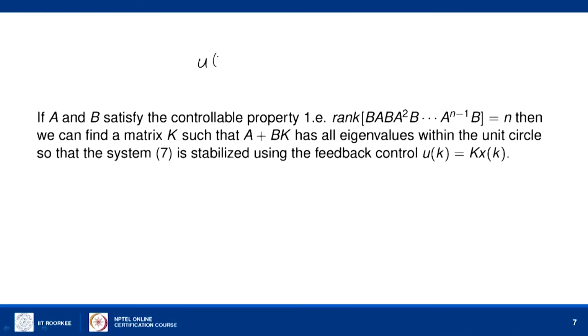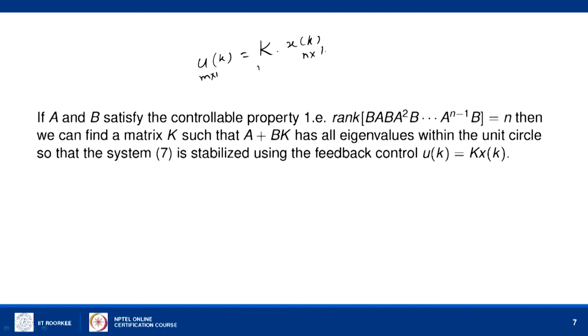So, this procedure is again similar to that of the continuous case, as we have seen in the feedback control lecture, that we can find a feedback control u of k such that u of k is some matrix K times x of k, where u is an m cross 1 matrix and x is an n cross 1 matrix.